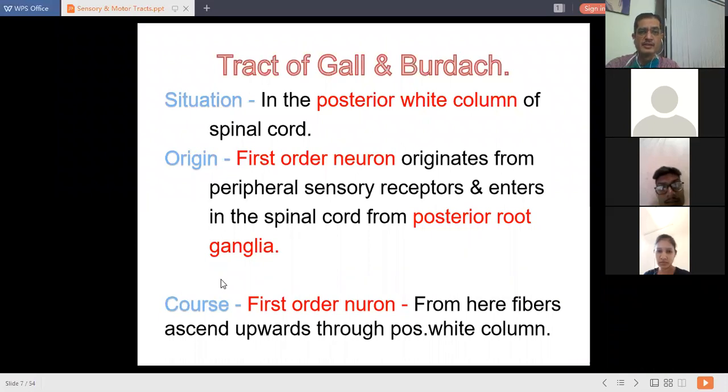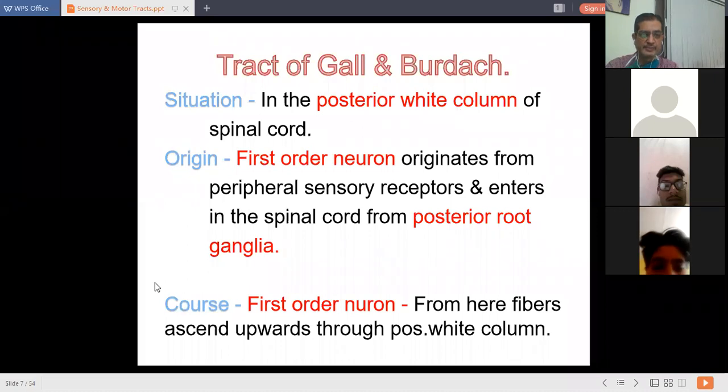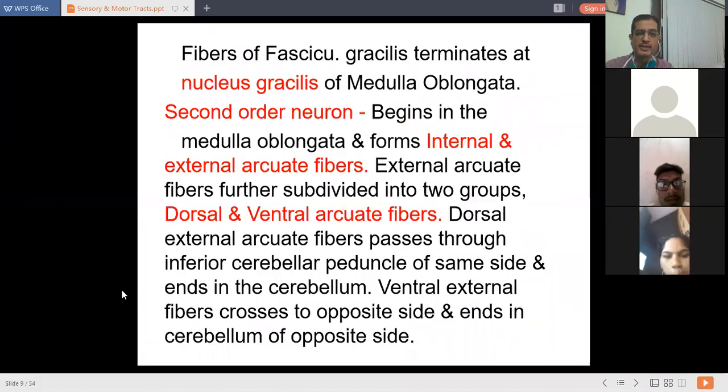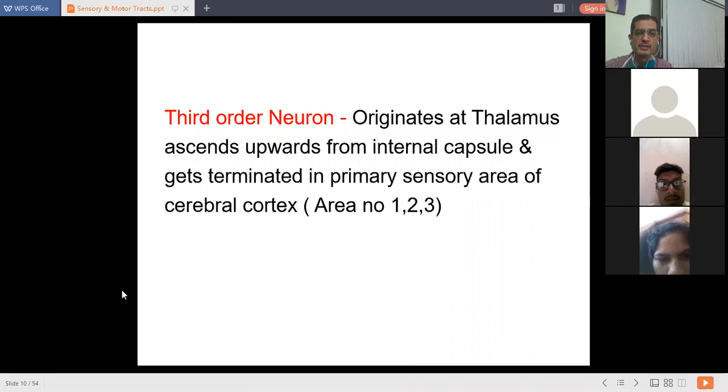Classify tracts and explain the tract of Gall and Burdach in detail. Under that circumstance, you have to classify all sensory tracts, and later on tomorrow we will discuss the classification of motor tracts. That also we are supposed to write. And if they are asking to explain the tract of Gall and Burdach, then only explain this tract in detail.